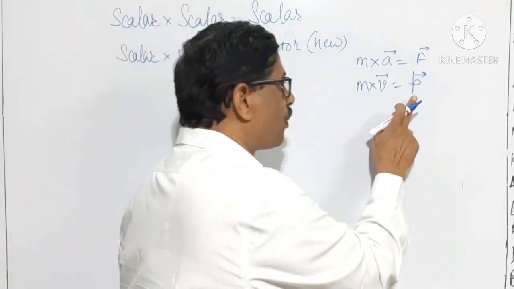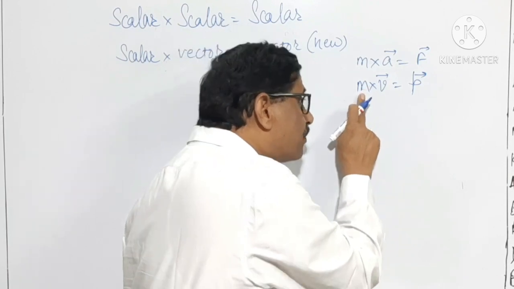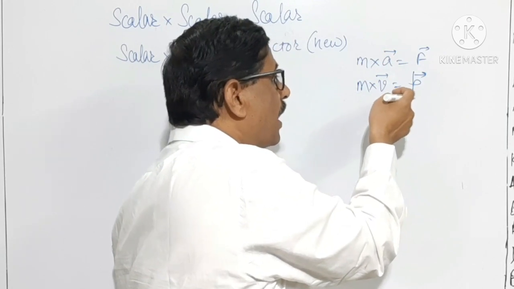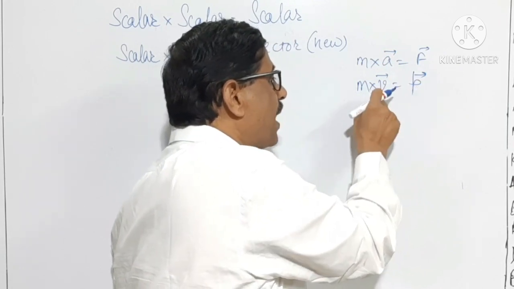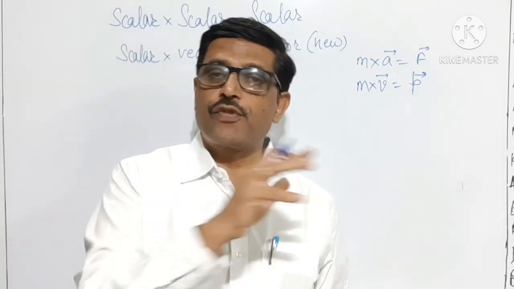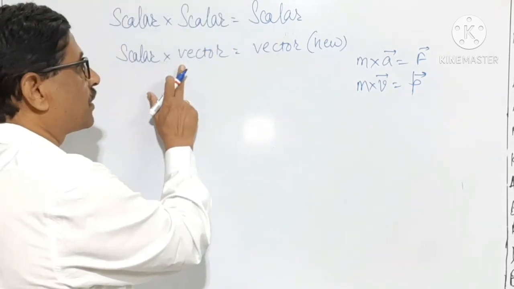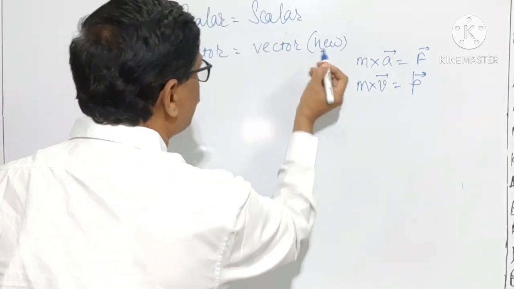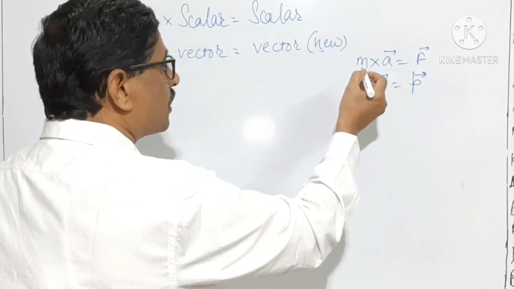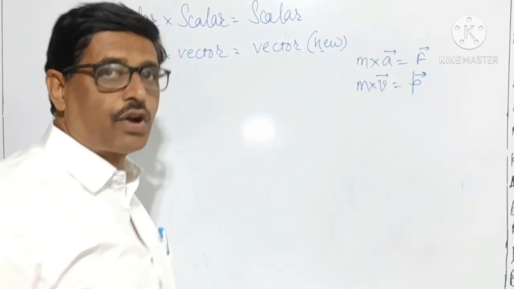The magnitude of momentum is magnitude of mass times that of the magnitude of velocity, and the direction of momentum is same as that of direction of velocity, but momentum is different from that of the velocity. Therefore, product of scalar with a vector is a vector which is new one, and its magnitude is the magnitude of a scalar times that of the magnitude of a vector.